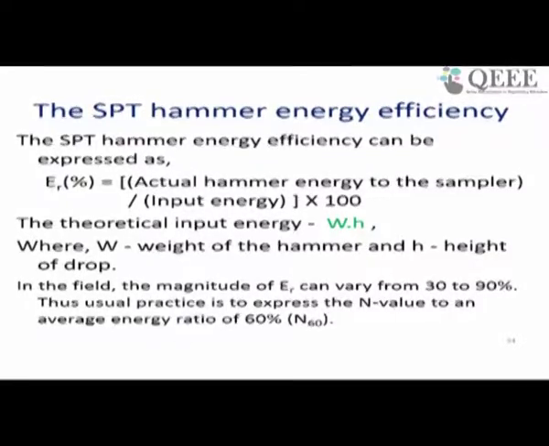So theoretical energy input is W times H, where W is the weight of the hammer and H is the height of the drop, and usually this input energy varies from 30 to 90%, and the usual practice is to express the N value at an average energy of 60%. Usually we consider 60% of the hammer energy as in practice.